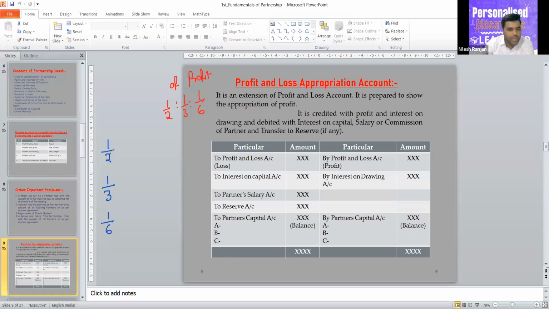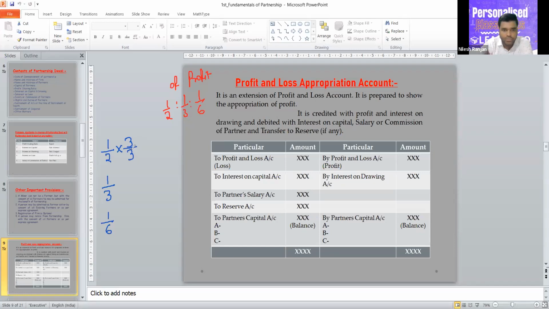We have to make sure that all the denominators are same. That's why we cannot convert this 6 into 2. So we have to convert this 2 into 6. For converting this 2 into 6, we have to multiply it with 3. So we will multiply 3 on numerator side also. So the net impact is nil.